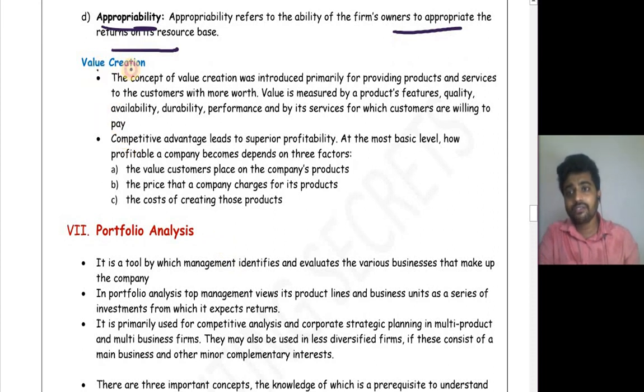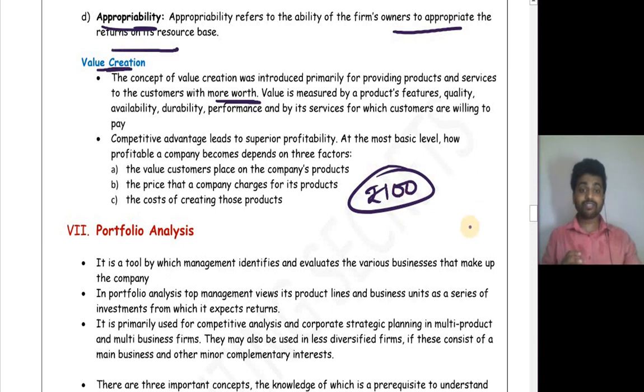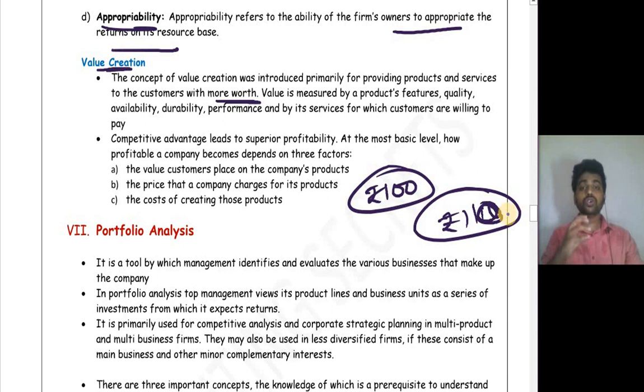Next is value creation. What exactly is value creation? The concept of value creation was introduced primarily for providing products and services to the customer with more worth. So if you are providing something of more worth than what they are paying, say your customer is paying you 100 rupees and your service is equal to 110 rupees, that will be called value creation.